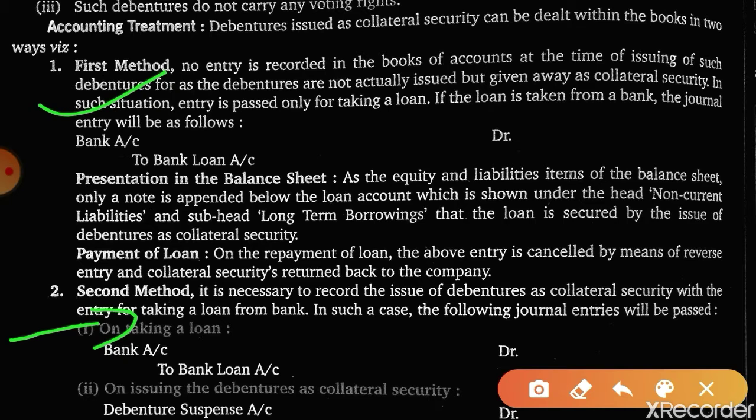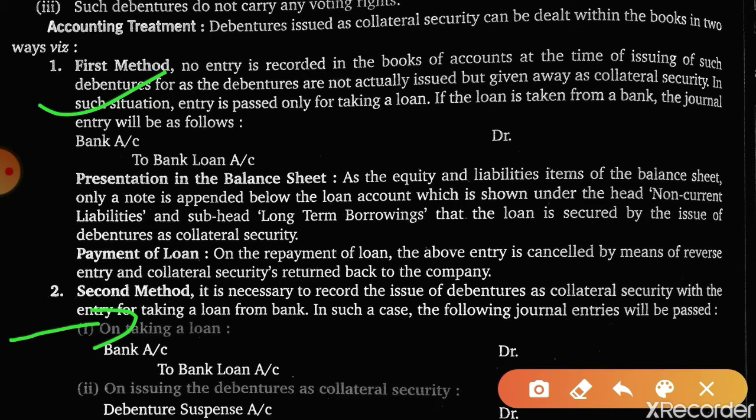In the first method, no entry is passed for the issue of debentures as collateral security. Is this clear? But we have to follow the second method, in which the entry is debenture suspense account debit to debentures account, and the most important is its presentation in the balance sheet.